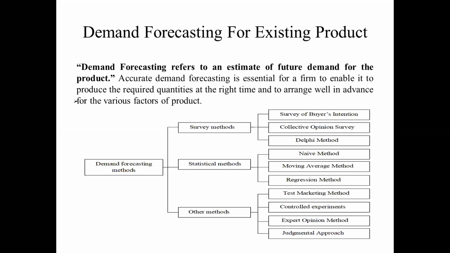And next one is the test marketing method. In the test marketing method, we introduce our product at a particular market, so in that market our product works out or not, based on that we understand the demand forecasting of our product. This is useful for a new product or an existing product. Based on these opinions, we change the existing product and introduce it in the market for future demand forecasting.